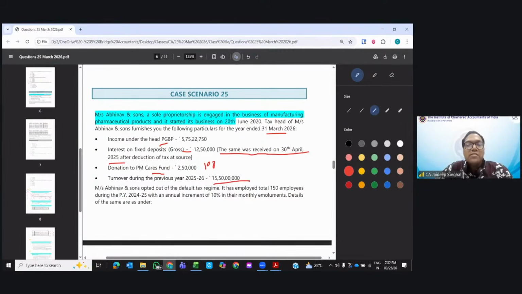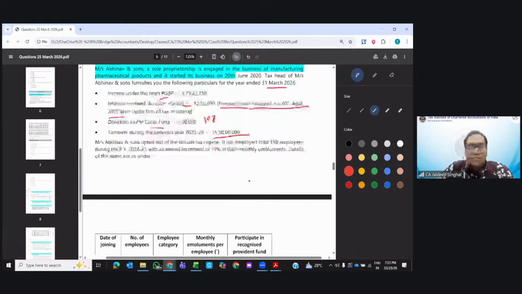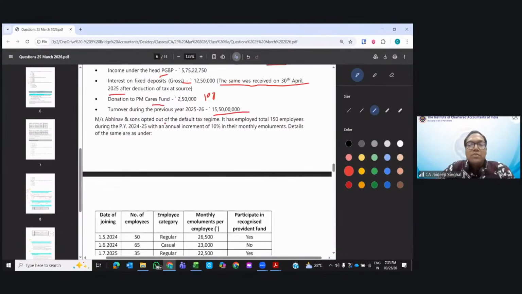Turnover of the previous year is 15 crores. Proprietorship turnover is 15 crore. It means tax audit is applicable. Messrs. Abhinav and Sons opted out of the default tax regime. It means they are following the old regime. It means all deductions would be available.